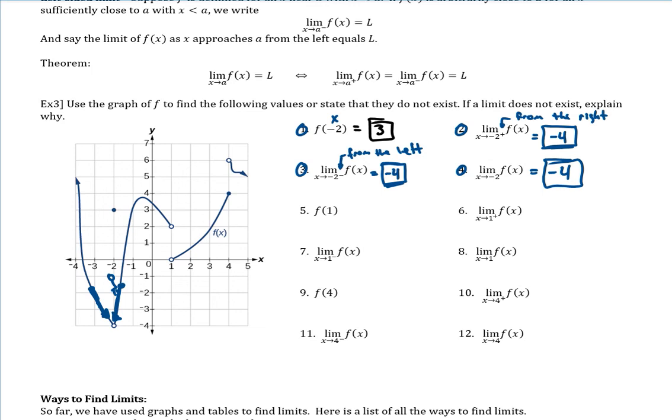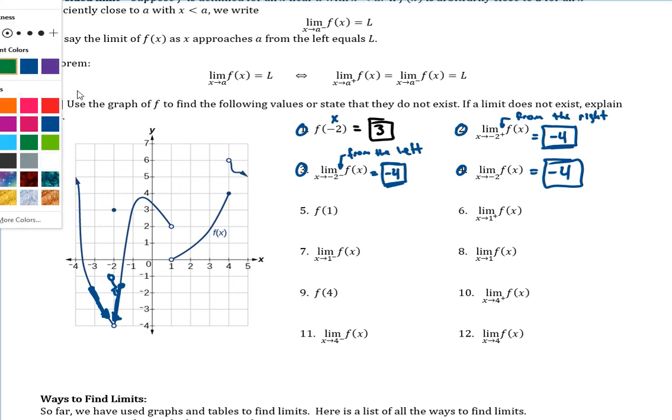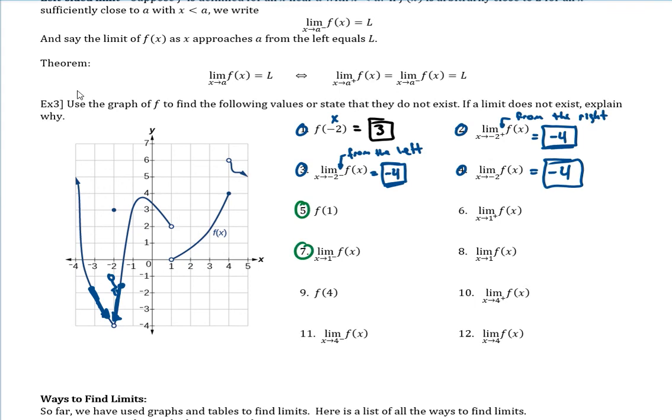Okay, so let's see our other one. Let's do this one in green. So all of these, I'm going to circle them, I'm going to group them, because they all involve x going to or being 1. When x is 1, our function looks like it's open dot and open dot, so it doesn't look like it's defined anywhere. So this one is undefined.